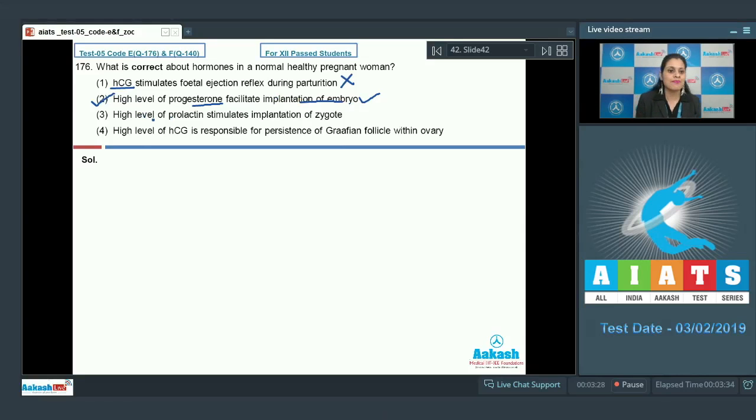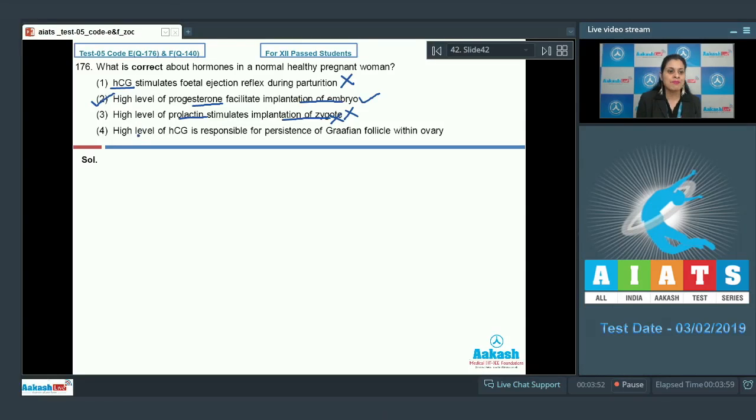The next statement is high level of prolactin stimulates implantation of zygote. As it is an incorrect statement, this cannot be a correct answer to our question, because it is high level of progesterone that will stimulate the implantation of embryo and not zygote. Zygote will form morula and then blastocyst, and then there is implantation of embryo.